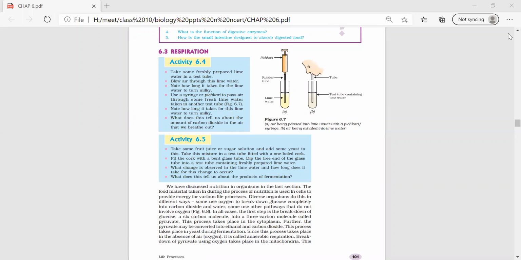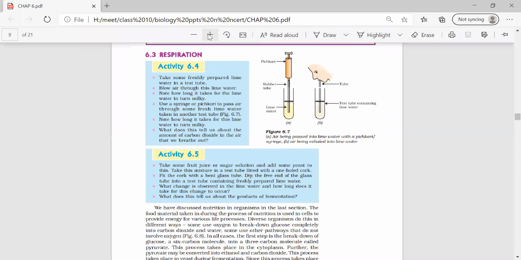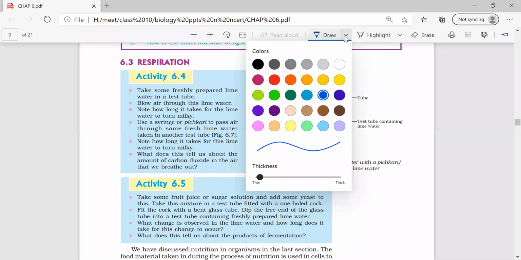So today we'll be starting with respiration. What is the chemical used to detect carbon dioxide? Ma'am, when we blow carbon dioxide through lime water, it turns milky.